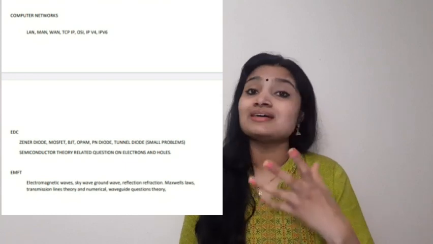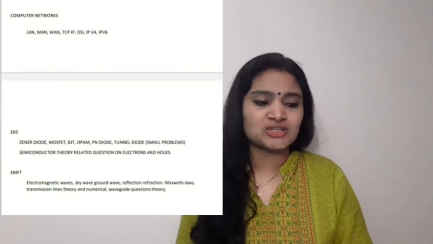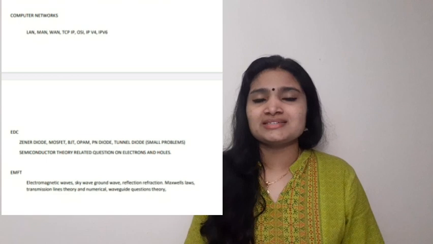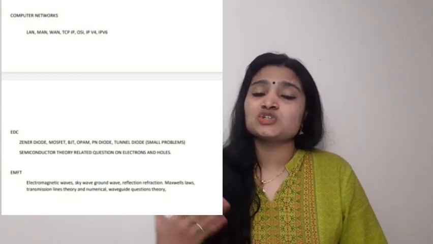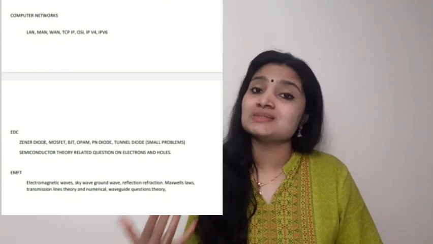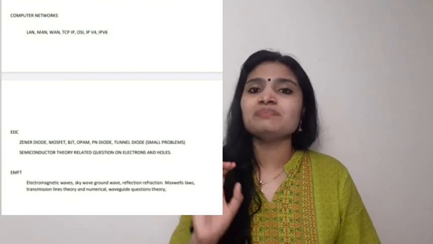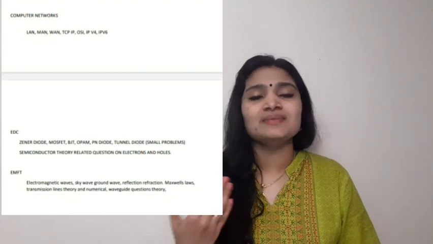Next one, transmission lines. You can expect numerical questions also from transmission lines. Then waveguide also, theory questions only from the waveguide. So these areas you should be studying from electromagnetic field theory. These are the topics and subjects that I've included as must-study subjects for the EIT examination, that is the engineering assistant trainee examination.